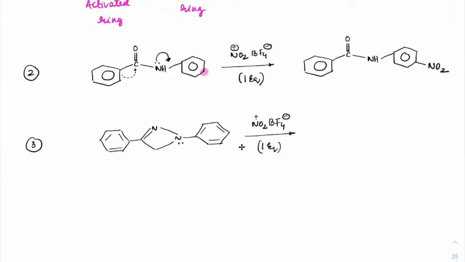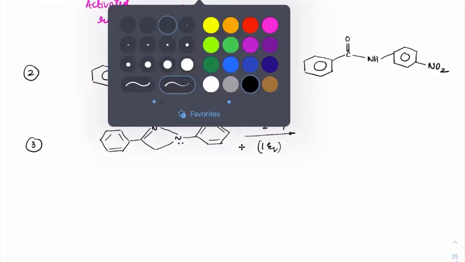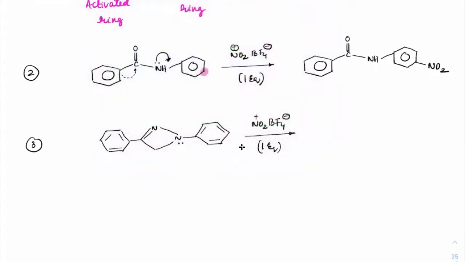Now on this side you can see nitrogen is an electron withdrawing group. So this pi bond will shift onto nitrogen, so it is actually an electron withdrawing group. But here this lone pair will support electrons to this benzene and they will get migrated onto ortho position. So which is the activated ring between these three? The extreme right is the activated ring.